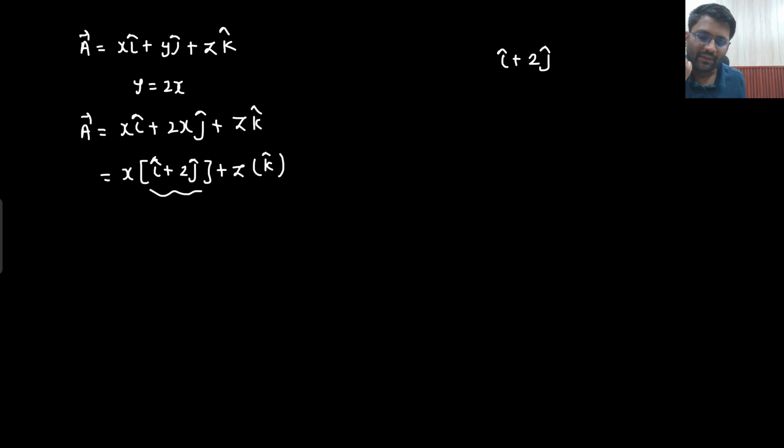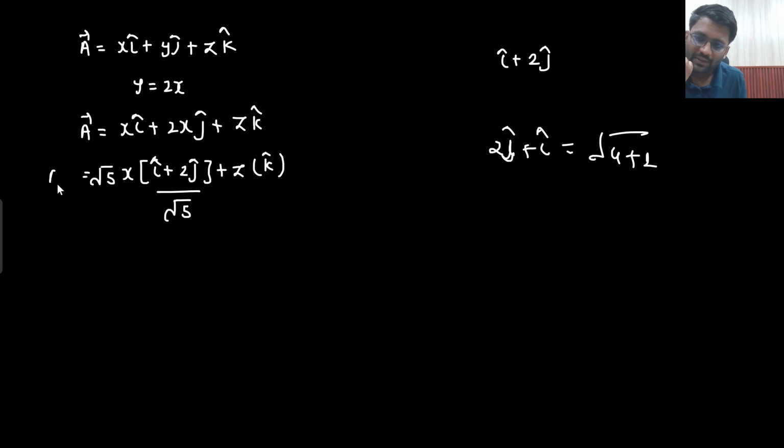Let's do one thing. Divide it by root 5. Basically, I am dividing it by its magnitude. What will be the magnitude of 2j cap plus i cap? That will be root of 2 squared, that is 4, plus 1 squared, that is 1. So I am dividing it by root 5 and multiplying it with root 5 as well. This is my vector A. So can I write this as another vector l cap, in this manner: root 5 x l cap plus z k cap? So this is what my vector A comes out to be.